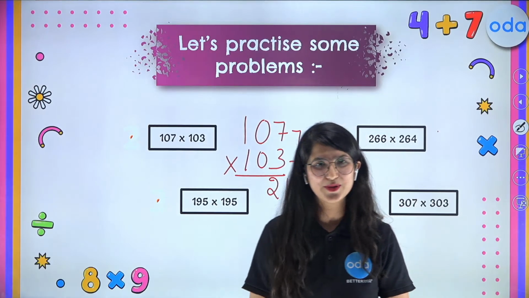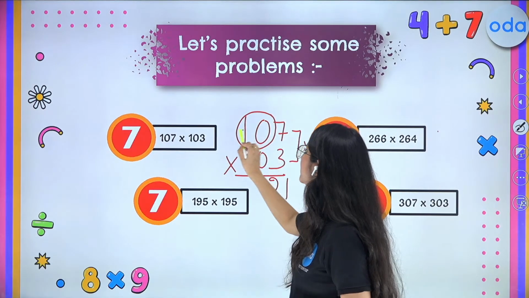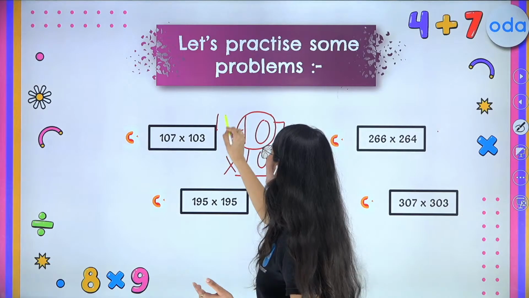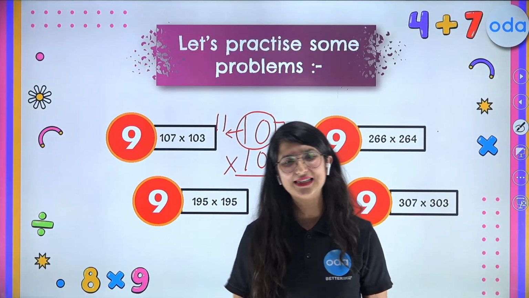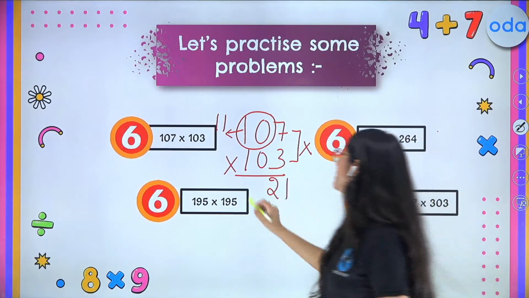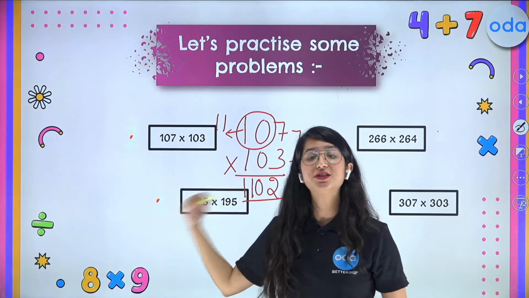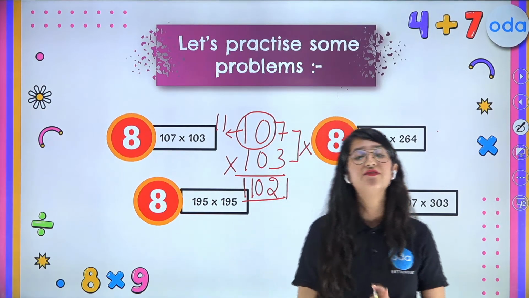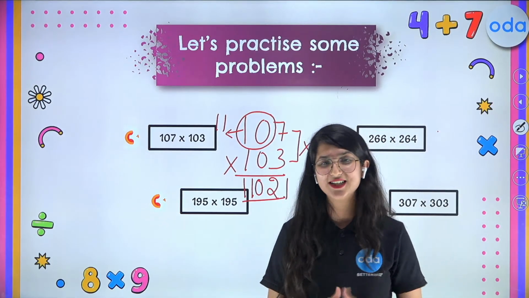Now what are you supposed to do next? Simply multiply this digit by its next number. So what comes after 10? 11 comes after 10. Now I know that everybody knows what 11 times 10 is. So kids, 11 times 10 is 110. Now see kids, you solved this problem in fraction of seconds. If you wouldn't have known this trick, you would not be able to solve this question in fraction of seconds.